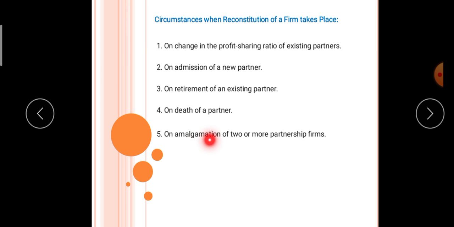Then the last one, amalgamation of two or more partnership firms. Now see, the first four topics are in our course. The fifth one is not there in our course, but still you remember the heading, because in the examinations sometimes the question is asked. Like the previous year there was a question that other than these four cases, name one circumstance when reconstitution of firm takes place. For that, this was the only answer. So you have to keep all the points in mind.